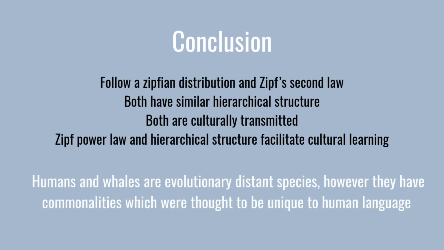So humpback whale song follows a Zipfian distribution and Zipf's second law, the law of brevity. Furthermore, whale songs have a similar hierarchical structure found in human language. Human language and whale song are both culturally transmitted, and the combination of Zipf power law and the hierarchical structure facilitates cultural learning of whale songs. Humans and whales are evolutionary distant species, however, they have commonalities which were thought to be unique to human language. This offers a comparative view with human communication and possibly also on the evolution and emergence of certain aspects.